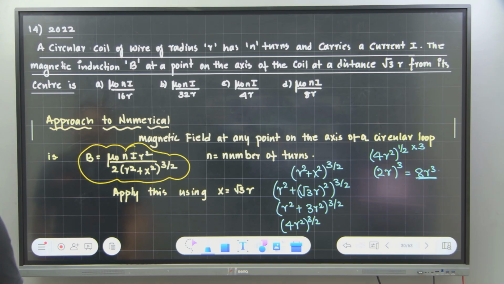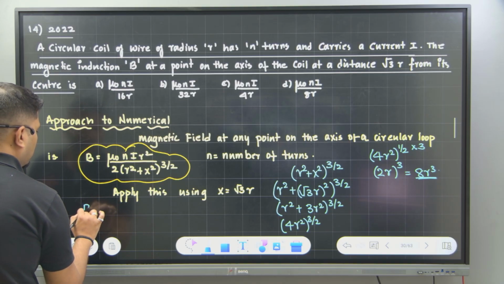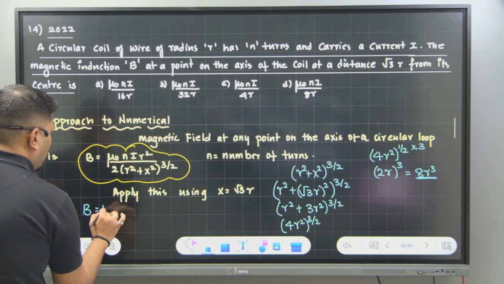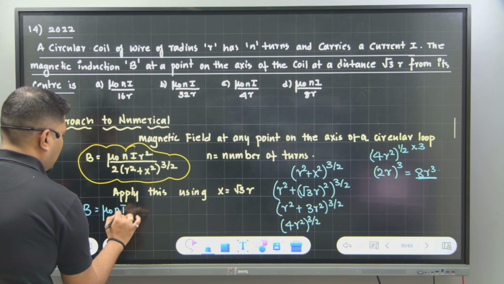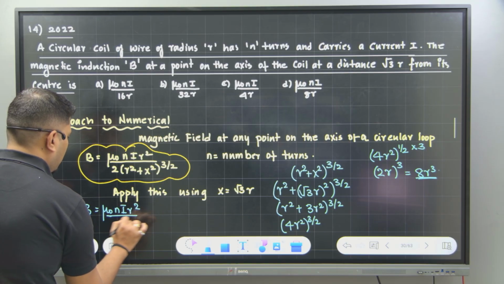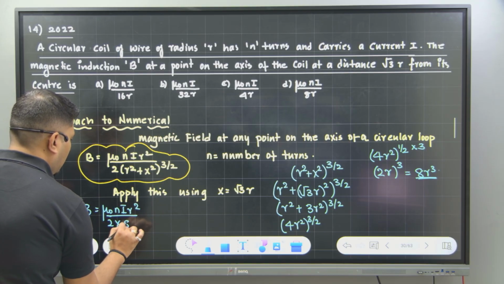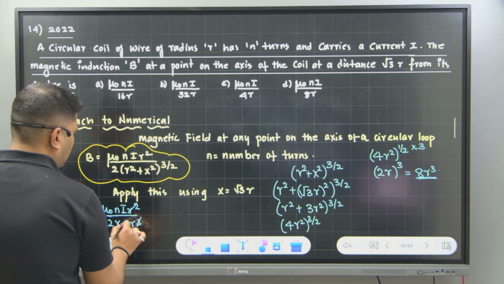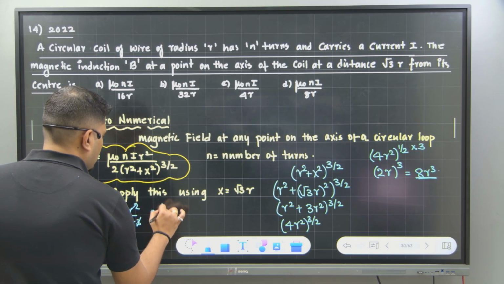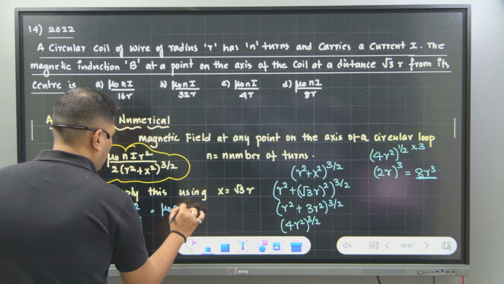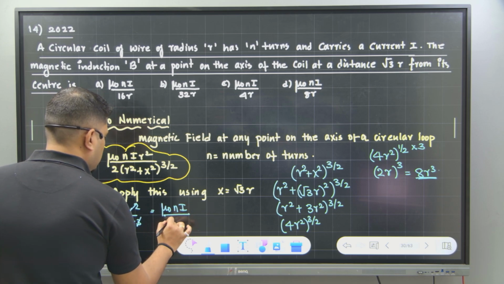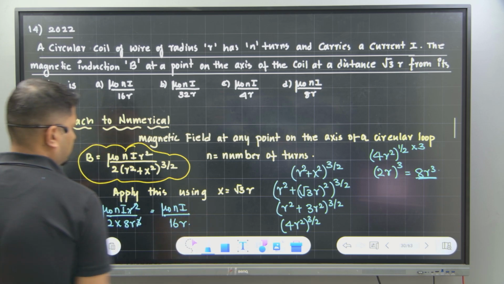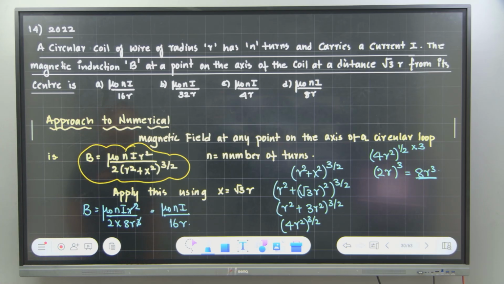So the answer will be B is equal to mu naught times of NIR square divided by 2 into 8r cube. Hence r square and 2 times of r gets cancelled. 8 and 2 becomes 16. So your answer is mu naught times of NI divided by 16 times of r. Correct?